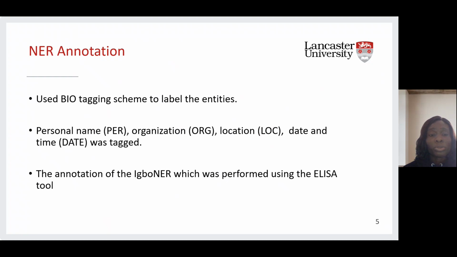The tool we used for this is the ELISA tool. We use this tool because it gives us the opportunity for inter-annotator agreement. We are able to check the inter-annotator agreement between the annotators using this ELISA tool.